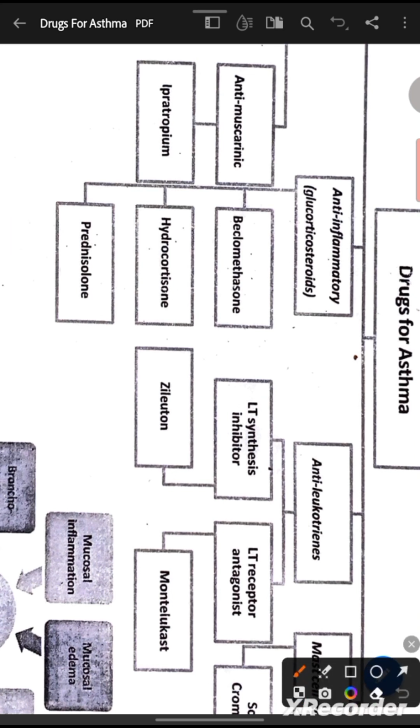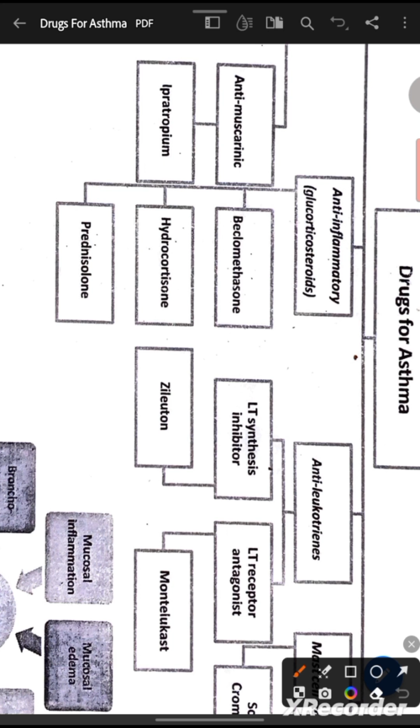The anti-inflammatory drugs are also known as glucocorticosteroids, because the corticosteroids come from the adrenal glands, at the medulla and cortex. One part releases glucocorticosteroids and the second releases corticosteroids. The main reason for asthma is inflammation. When inflammation occurs in our lungs, in our air sacs, then we feel difficulty in breathing. So for overcoming that problem, we use anti-inflammatory drugs.